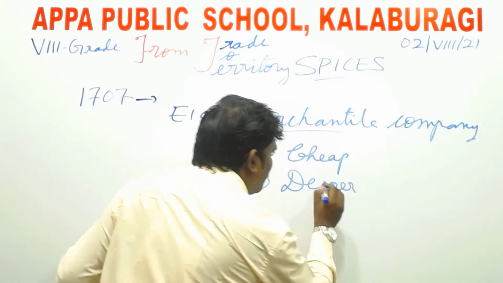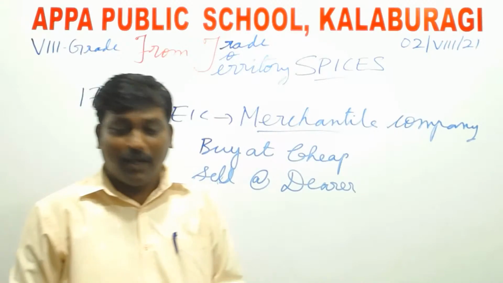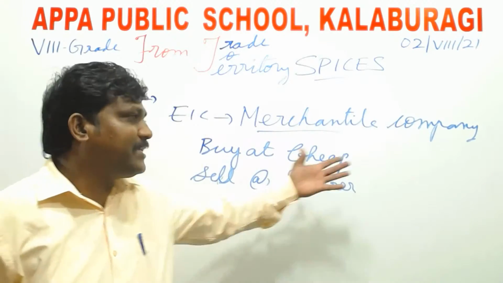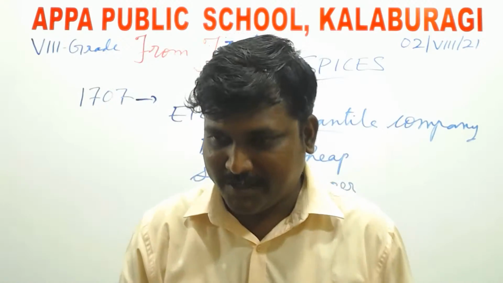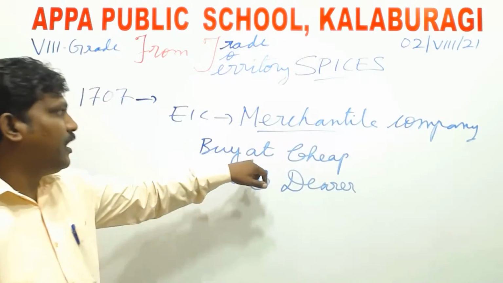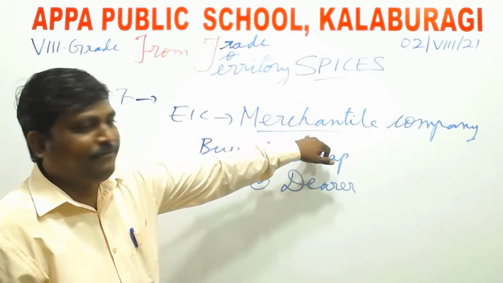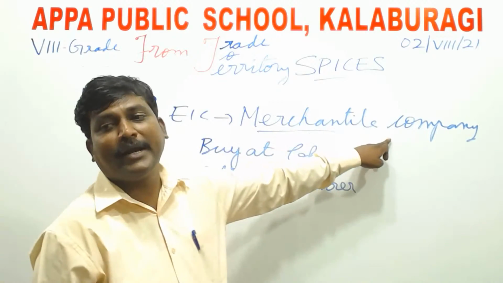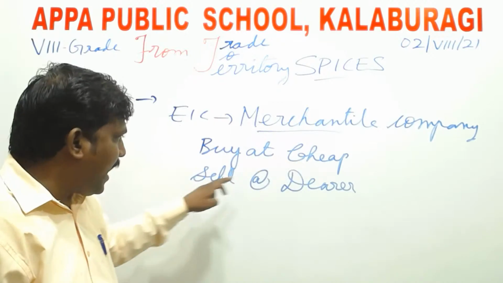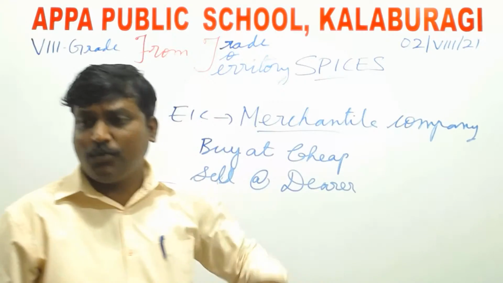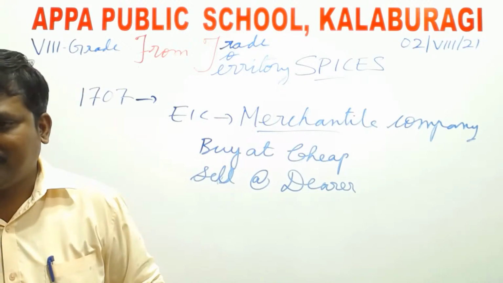It means they will buy the product at a cheap rate and sell it for more profit, maximum profit. So this is what it refers to in the EIC, that they were a mercantile company, buying at cheap and selling at dear. Dear is usually a very high price.